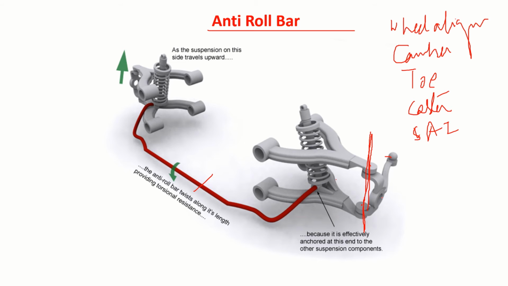Then you will have the stub axle and all those things. You mount the wheel, and then there is what you can call the camber. Then look at these positions. Then you can say toe-out or toe-in depending on your requirement. Again, you see this line from the side view. Yes, there is the caster angle.